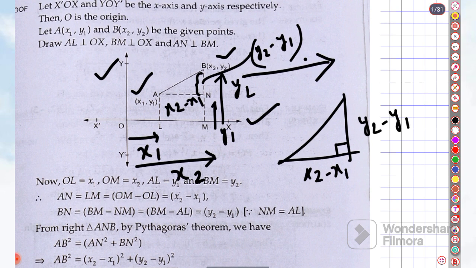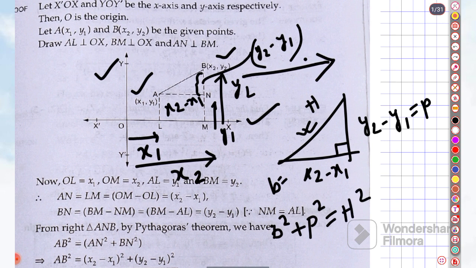If we apply the Pythagoras theorem, this is the base B, this is the perpendicular P, and this is the hypotenuse. We know that base squared plus perpendicular squared is equal to hypotenuse squared.